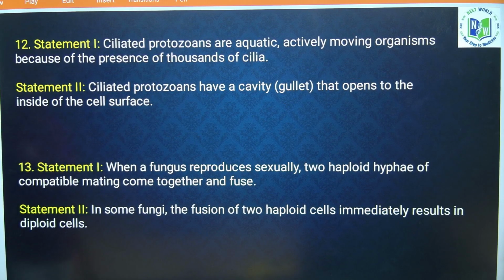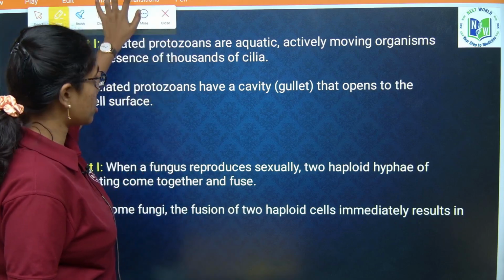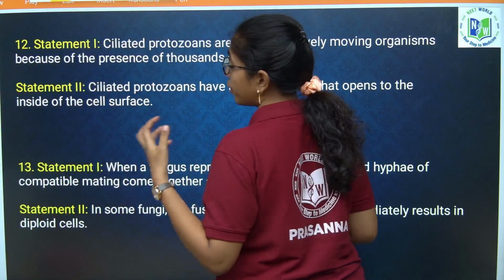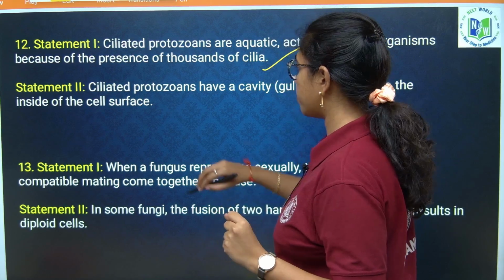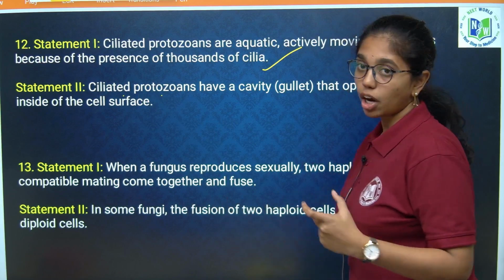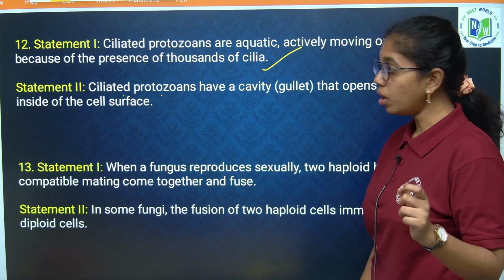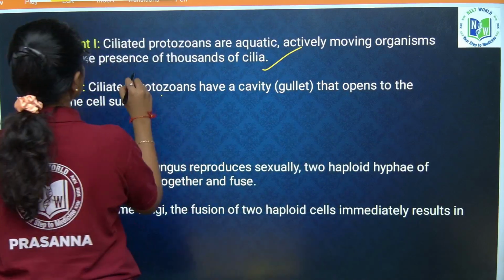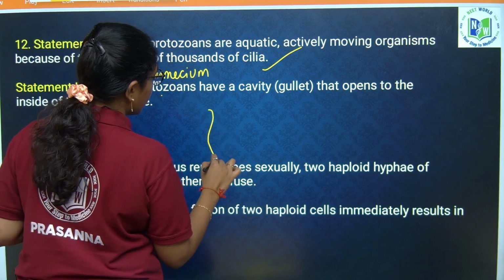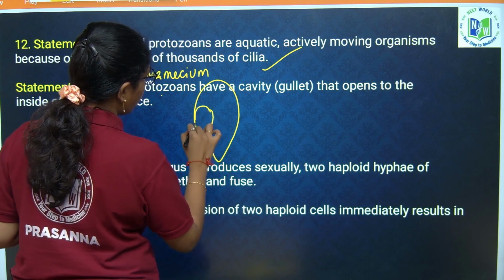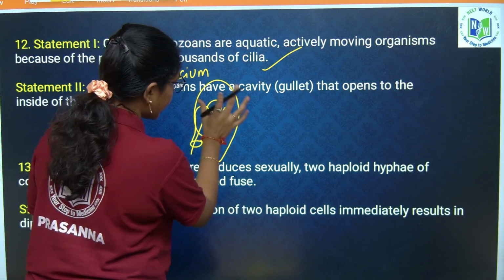Ciliated protozoans are aquatic, actively moving organisms because of the presence of thousands of cilia. I already told you ciliate organisms will move much faster than flagellate organisms. Ciliated protozoans have a cavity or gullet that opens to the inside of the cell surface? No. Ciliated protozoan, for example, paramecium, they have a food gullet. This opens to the outside surface area, so that it can take the food inside.